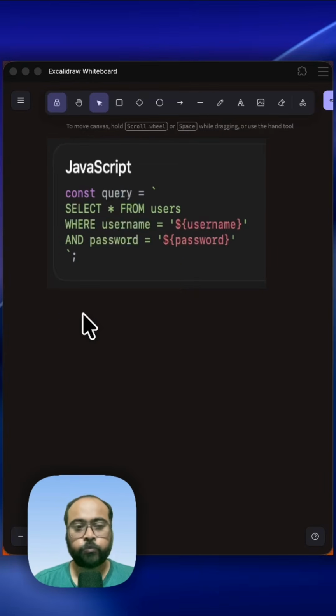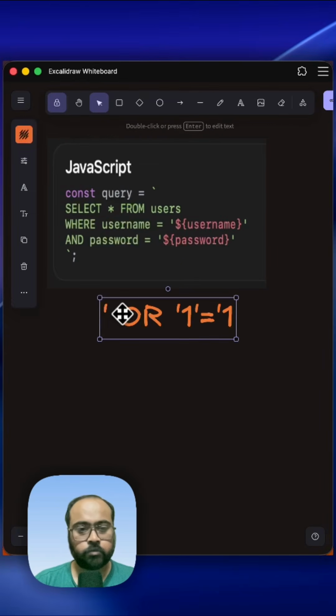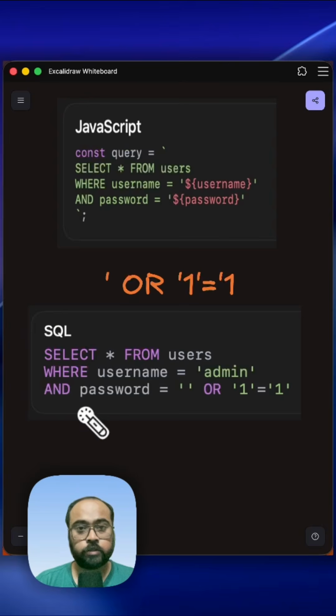Suppose the user, instead of putting the password, puts something like this. Okay, so they put something like this, and now your SQL query will become something like this. So if you just see this condition, it doesn't matter whatever password they have provided here, but this specific part is always true. Okay, so this is always true. That means this entire query will be true.